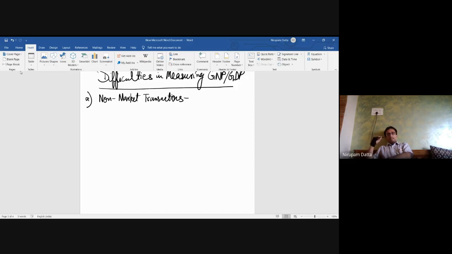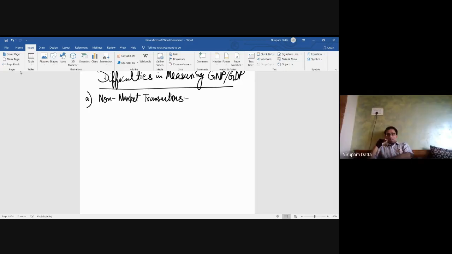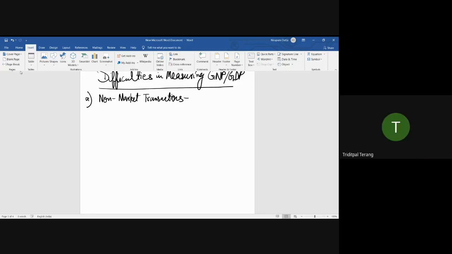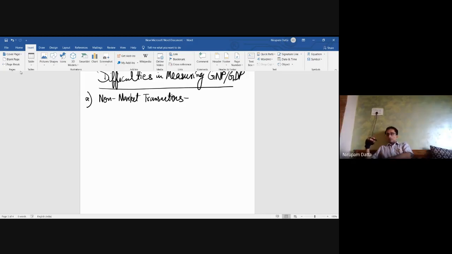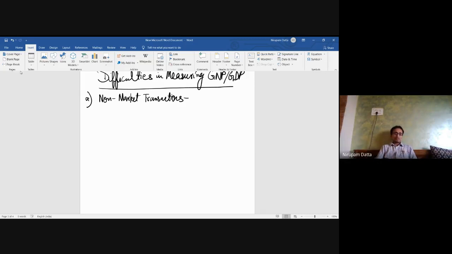Let's say you're teaching Taekwondo to Lokam. Is he paying you? No. So is it a market transaction or a non-market transaction? Non-market transaction. Let's say you're going to a Taekwondo academy and there is a trainer who is being paid for training you in Taekwondo. So is it a market transaction or a non-market transaction? Market transaction. So now you understand the difference?